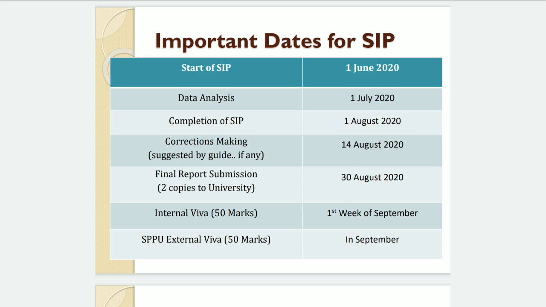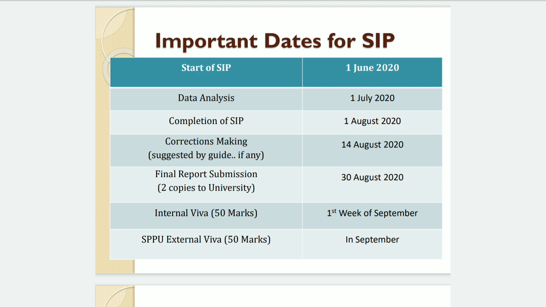Then your guide will make or suggest some changes if any, and all the corrected changes should be completed by 14th August 2020. After that, till 30th August 2020 you should print your final submission, that is black bound copies. There should be 2 black bound copies along with 1 CD, and the entire submission should be done in the institute's library.